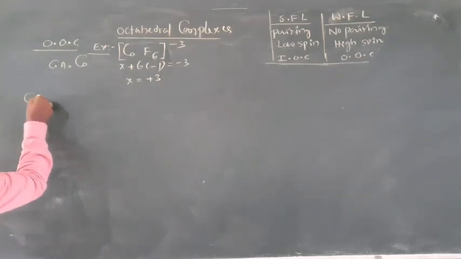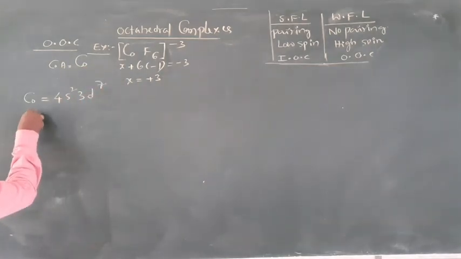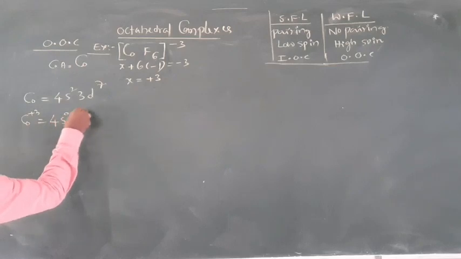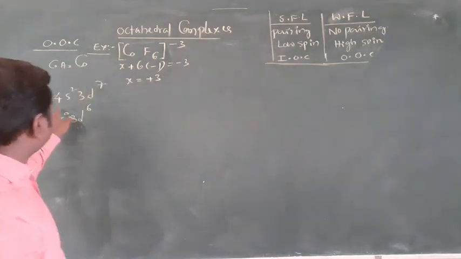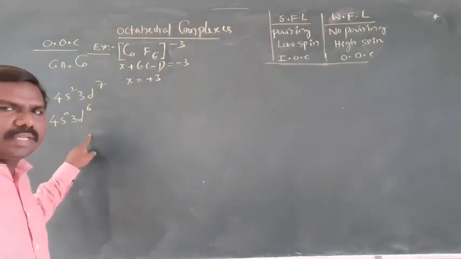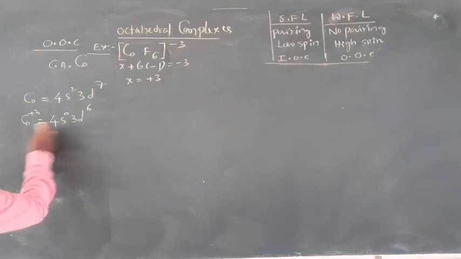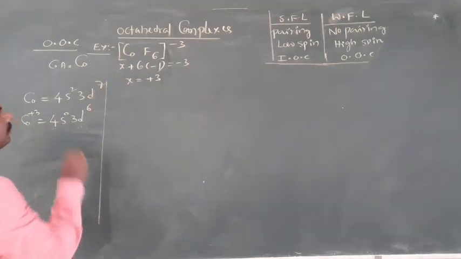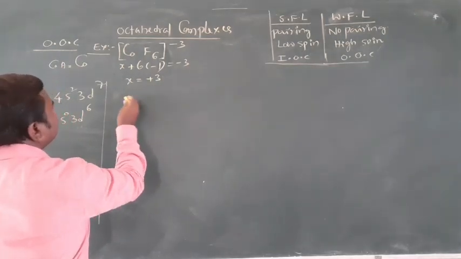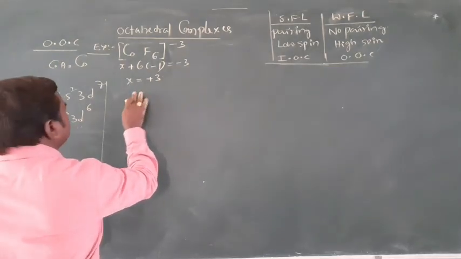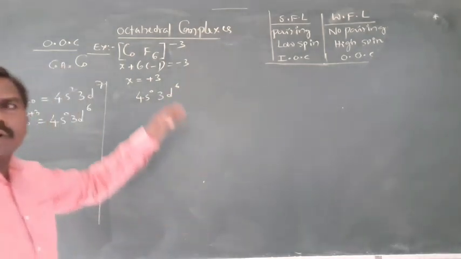So Co configuration is 4s2 3d7. Co plus 3 configuration is 4s0 3d6, as in the previous complex. 4s2 3d7, 3 electrons must be removed: 2 from s, 1 from d, totally 4s0 3d6. The central ion is Co plus 3 in the complex.